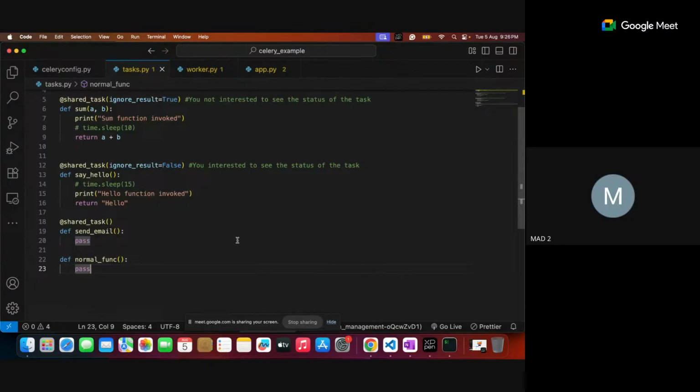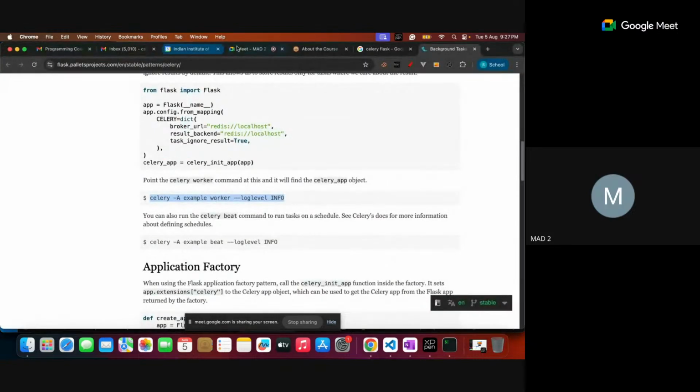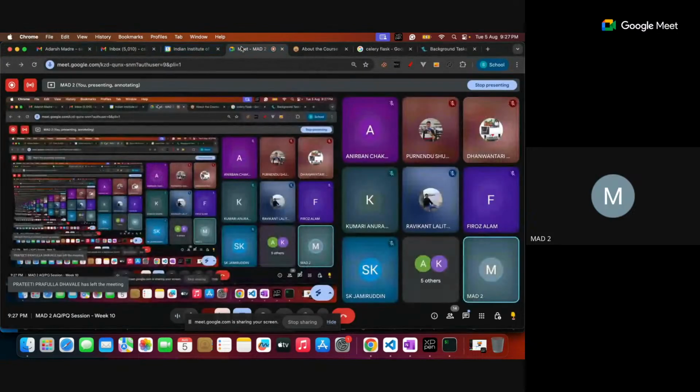Okay, fine. So this particular thing is clear, because your Redis is running, your Celery is running. Celery is able to handle these particular tasks. Of course, send_email is a dummy task, no problem. So any clarification further, please, you can ask. It's open. Otherwise, I can go for the next part, how to access this asynchronous object.